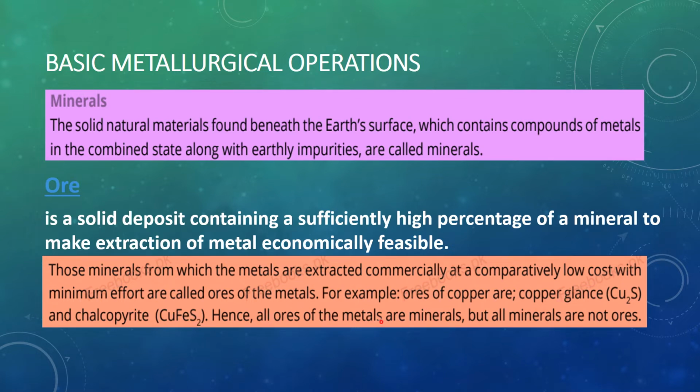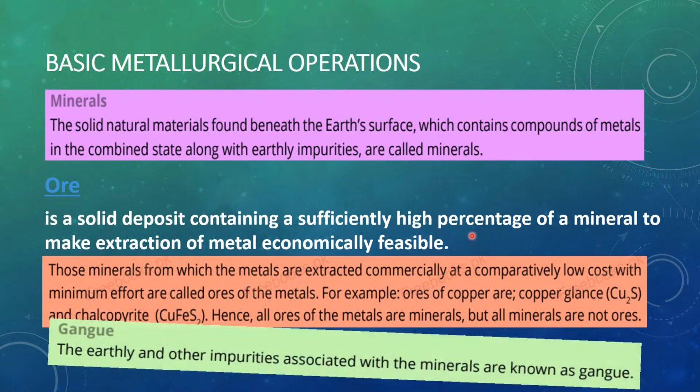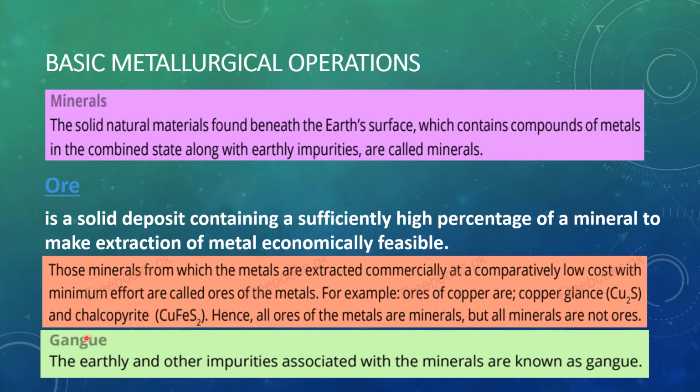Hence all ores of the metals are the minerals, but it is not necessary that all minerals are the ores, because we will consider as ore only those minerals which have a sufficiently high percentage of the metal. And the last, what is the gangue? Gangue is the earthly and other impurities that are associated with the minerals. So the impurities that are the part of the minerals are called the gangue.